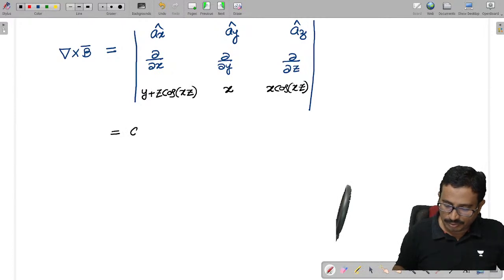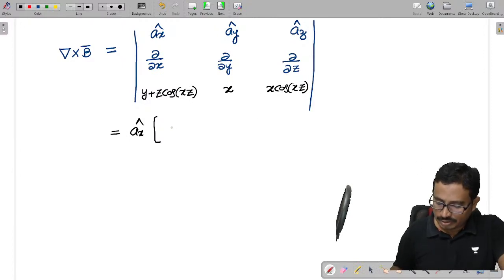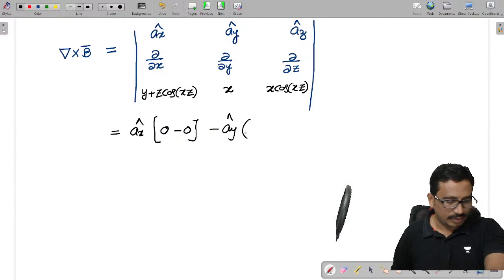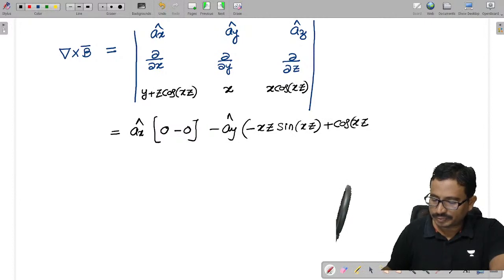Now what will I get here? For the x derivatives we do AD minus BC. This derivative is 0 minus 0. Next, minus ay. For the x derivative we need to apply the u into v rule: minus xz into sine of xz, plus cos xz.